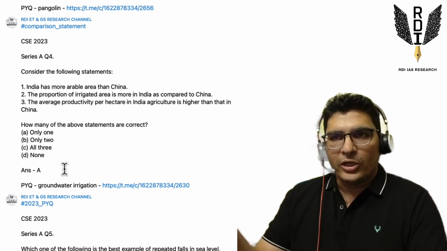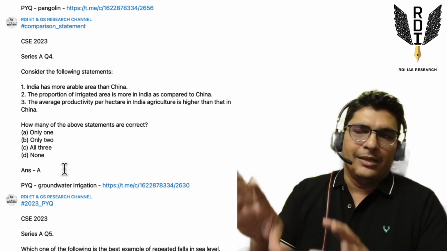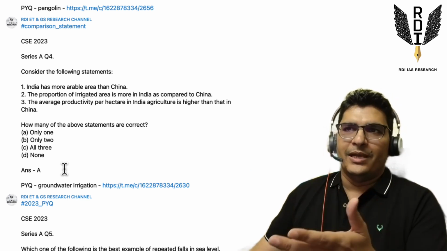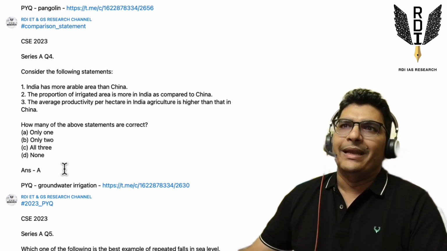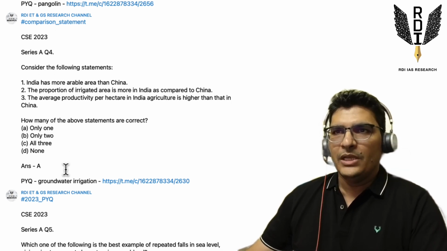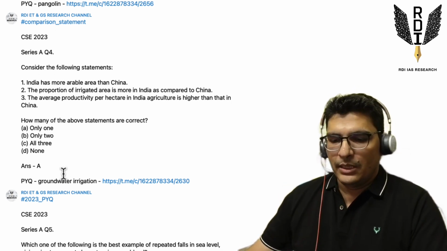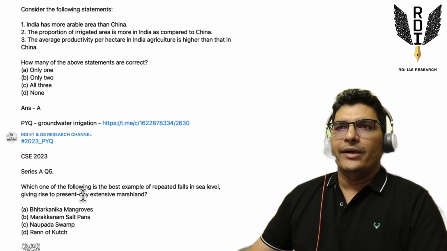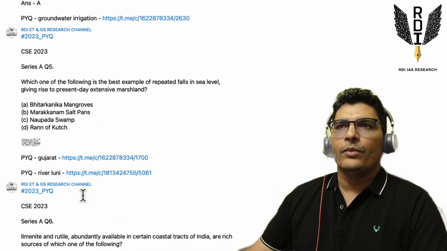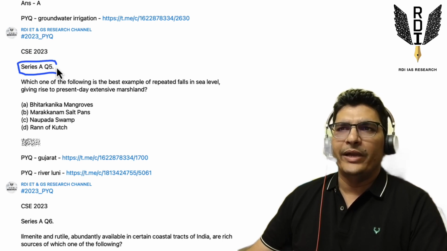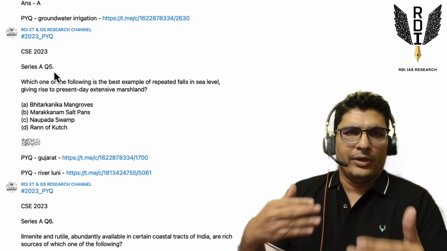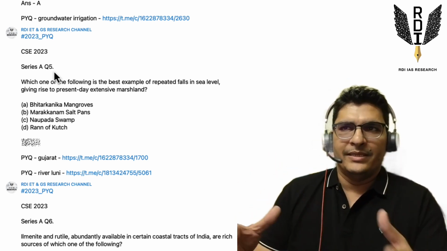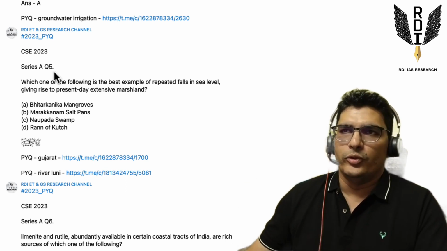If the answer is not alpha, then again I'll research. I'll see what the answer is, why it could be the answer, and what UPSC intended by this question. As of now, alpha should be the answer in this question. Then you have another question, like Series A, question number 5. So let's just wind up this video after this question, and I'll tell you after that, if my approaches make sense, what you should do.